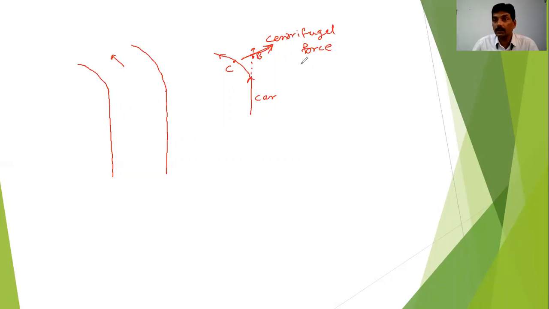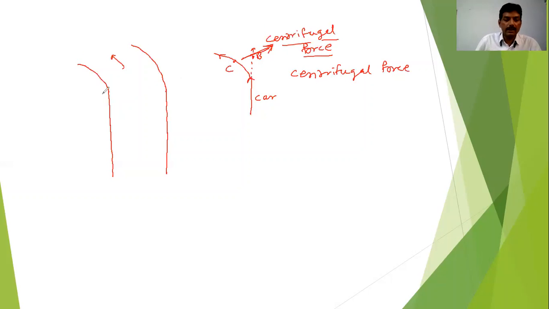But if the car is on the road, then the centripetal force will be balanced by the centrifugal force. That means the car will not skid out of the track.